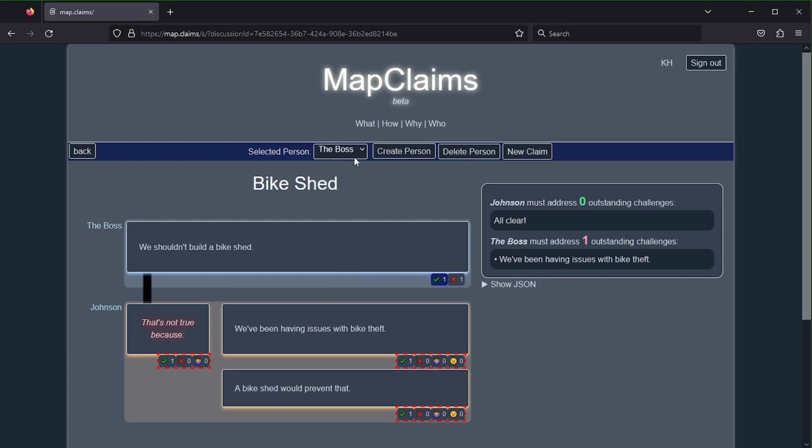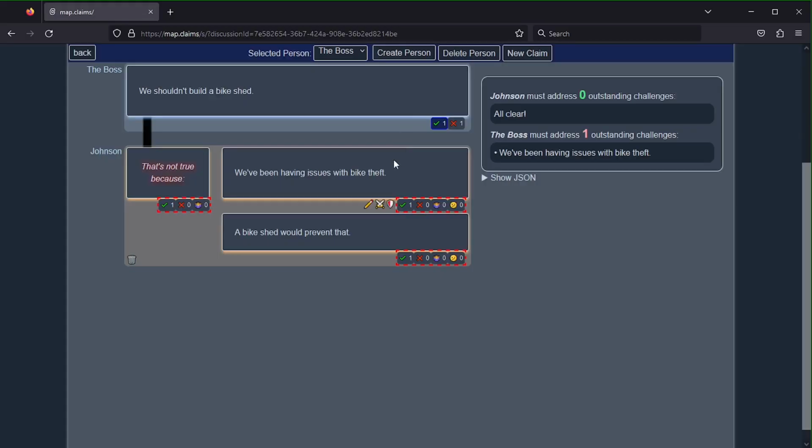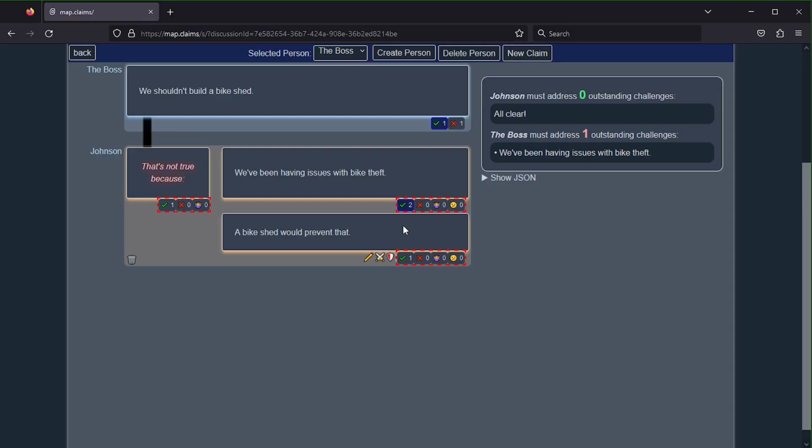So, how would he like to proceed? Well, fine, sure, we've been having some bike theft, says the boss, and he clicks the agree button to indicate his stance. And a bike shed may or may not prevent that, he says, as he clicks the I don't know button. But I don't agree with his implication thingy. Why not? Because I don't like being implicated.